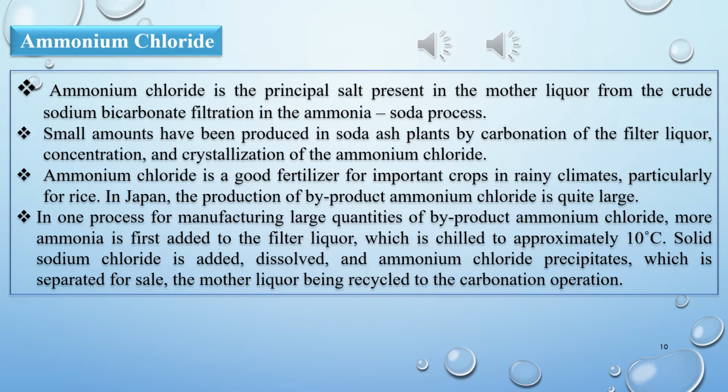Ammonium chloride is a good fertilizer for important crops in rainy climates, particularly for rice. In Japan, the production of byproduct ammonium chloride is quite large. In one process for manufacturing large quantities of byproduct ammonium chloride, more ammonia is first added to filter liquor, which is chilled to approximately 10 degrees centigrade. Solid sodium chloride is added, dissolved, and ammonium chloride precipitates, which is separated for sale, the mother liquor being recycled